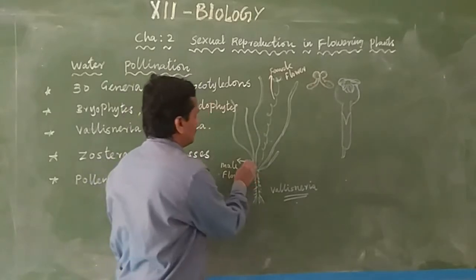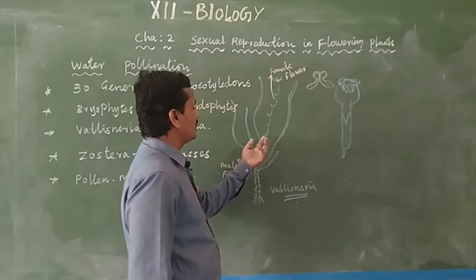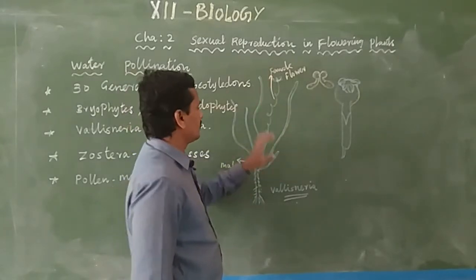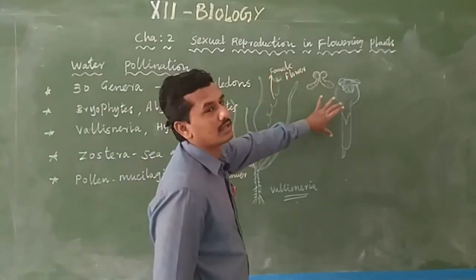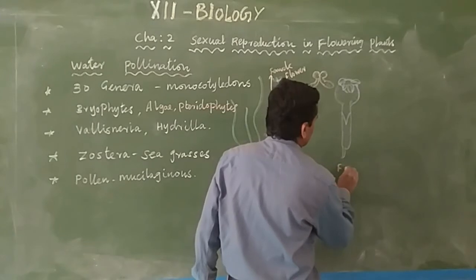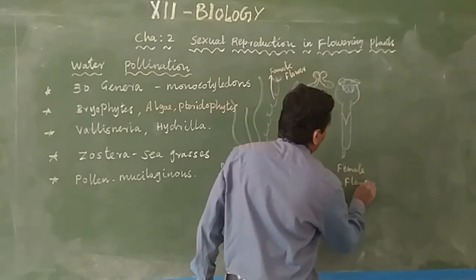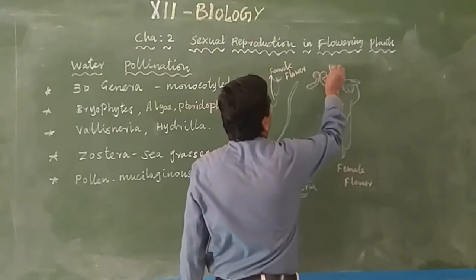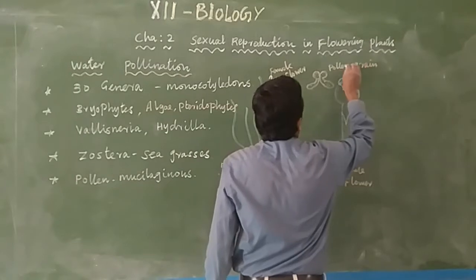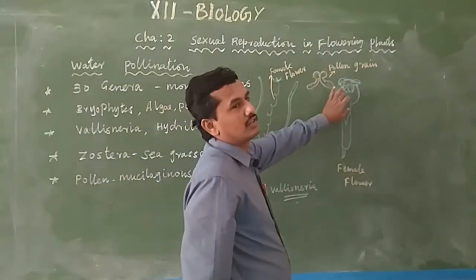Male flowers are produced at the base of the plant, and the female flowers are spirally arranged. This is the expanded part of the female flower. This is a female flower, an expanded view. This is the pollen grain. This is the stigma of the female flower.